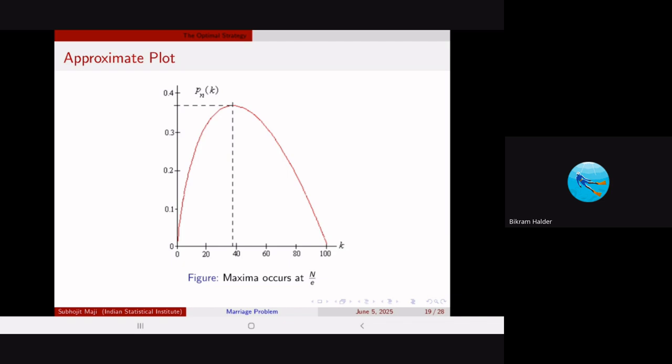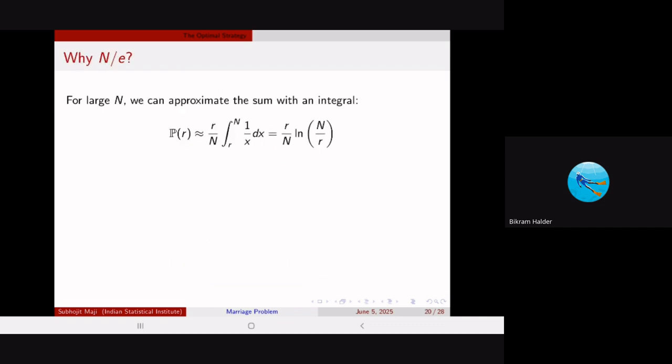So if we do some plotting on GeoGebra or Desmos, you would get that the maxima occurs at n by e, right? Now, for those who know a bit of calculus, the summation can be approximated by integrals, right? So the PR can be approximated as PR by capital N, where capital N is the number of candidates that are there, and you have to take the N to be large enough.